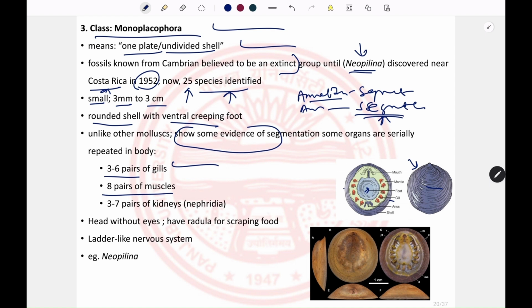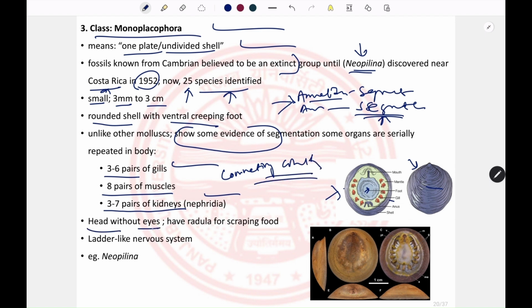Muscles are present in pairs, and 3 to 7 pairs of kidneys, or nephridia, are present in these animals. So some kind of segmentation is present, and some characteristics of the previous phyla you have seen, so they are also a connecting link.